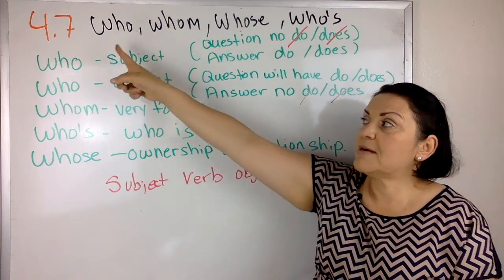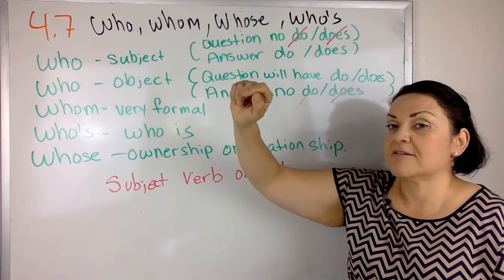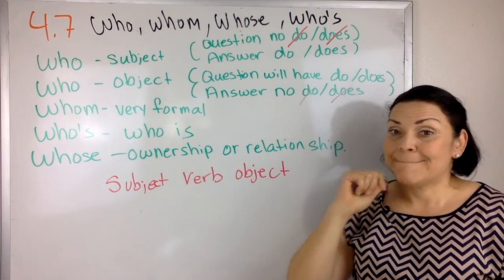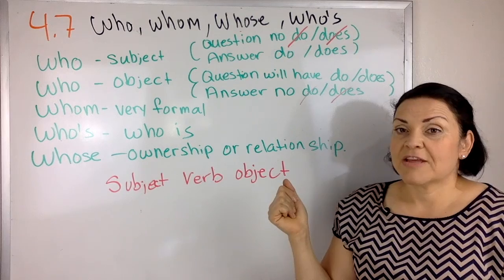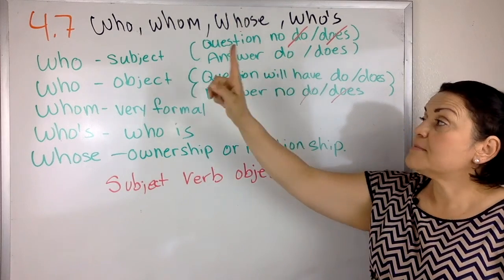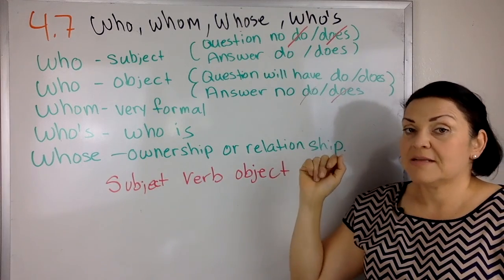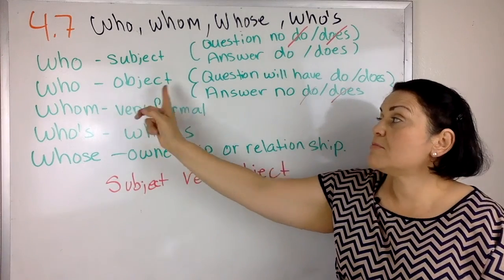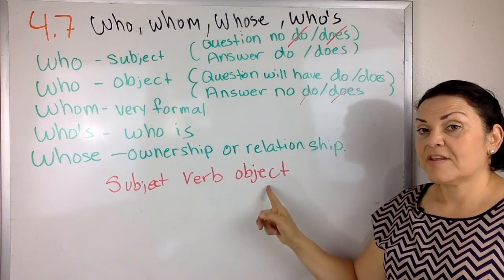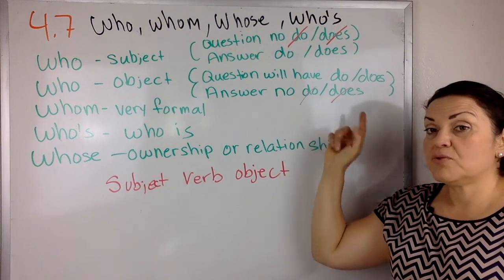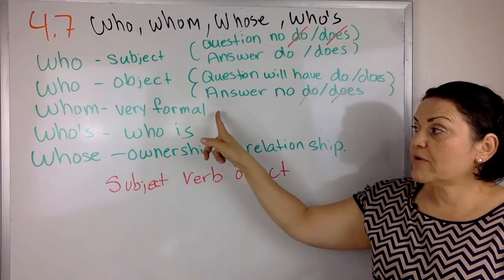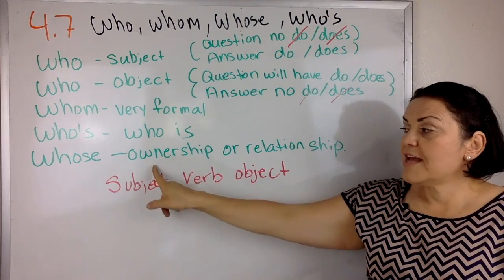They want to know the subject. Who is in the car? Sam is in the car. Okay? But sometimes the answer for the subject can have do or does. Who, the object, does not have do or does. And then we know informal who is, and ownership.